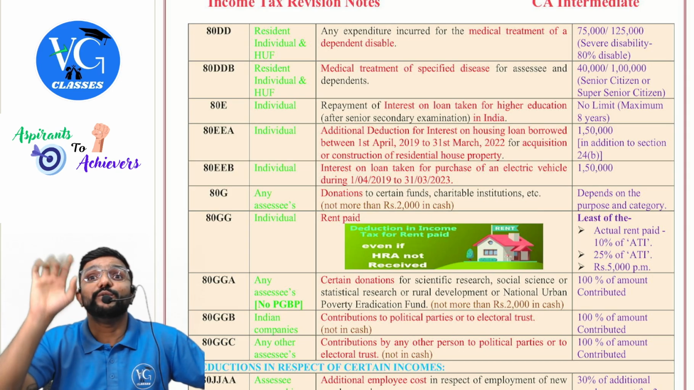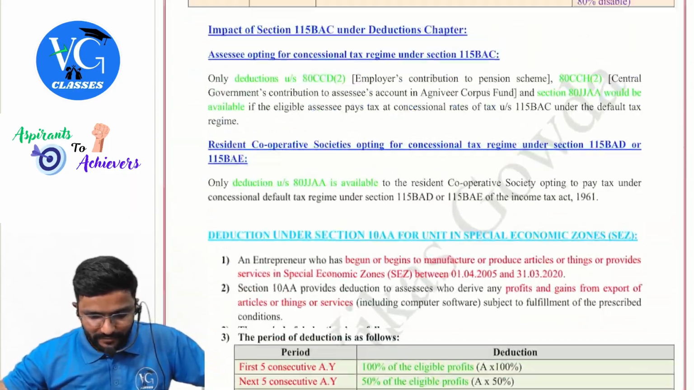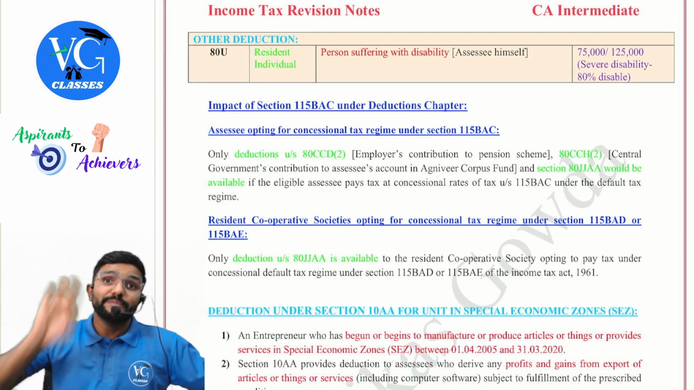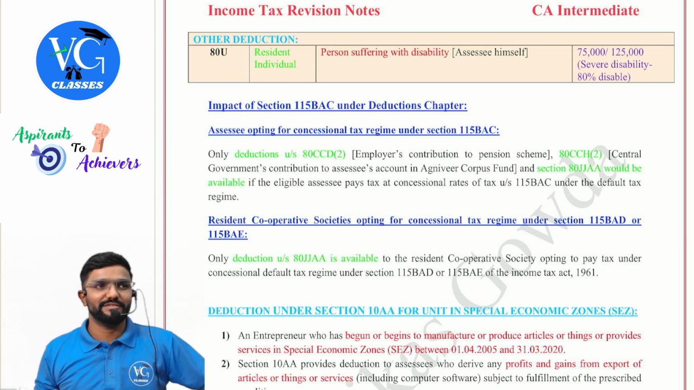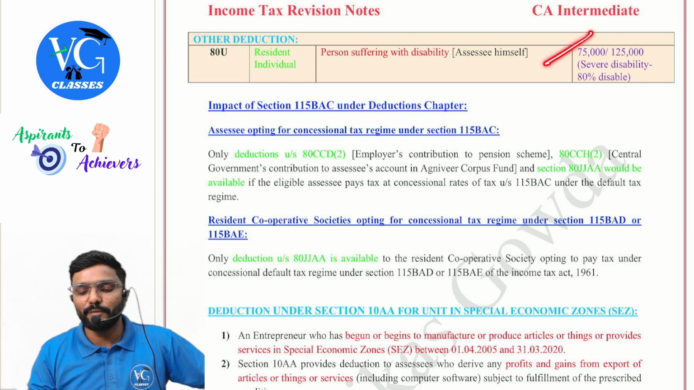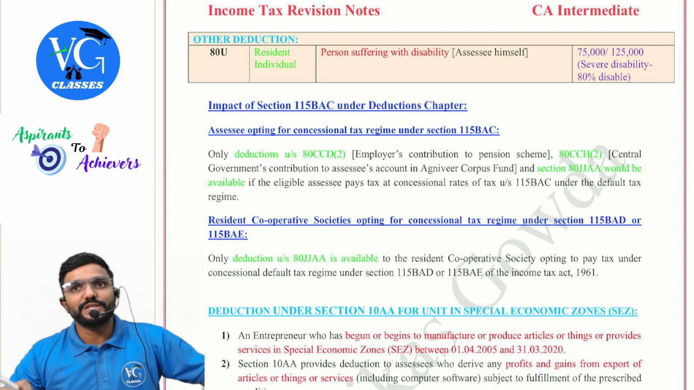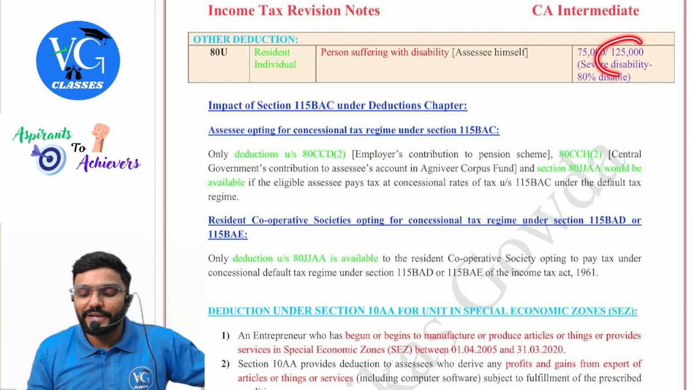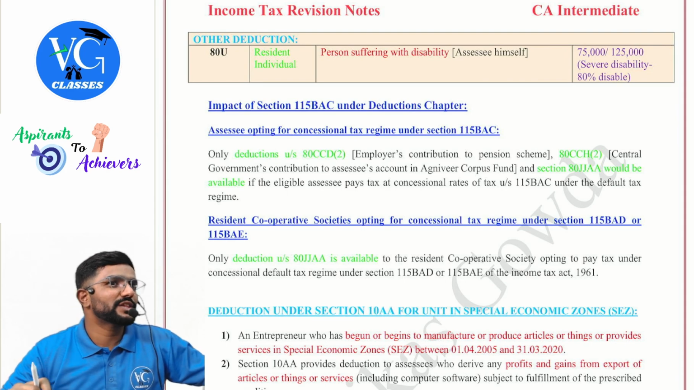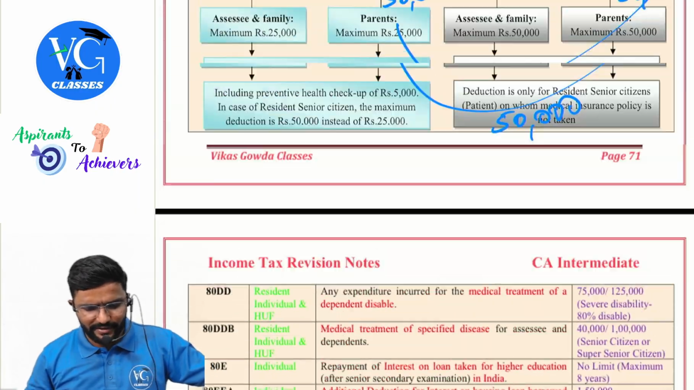Then for him, 80U is there. If the assessee himself is disabled, he can claim deduction for himself. Under which section? 80U. How much, sir? Same amounts. Normal disability, 75,000. Severe disability, 1,25,000. Got it? You have to get it.